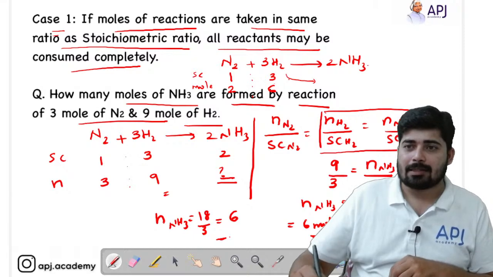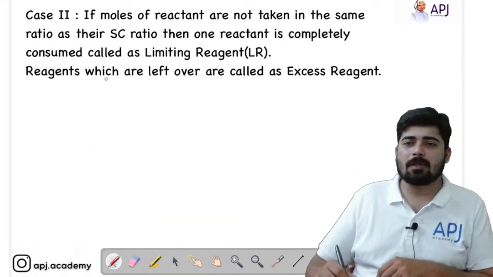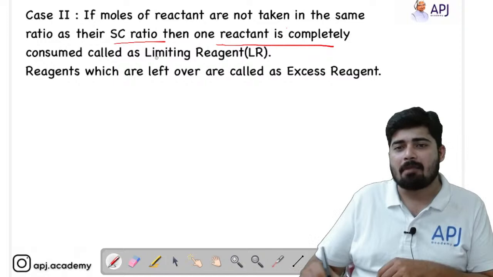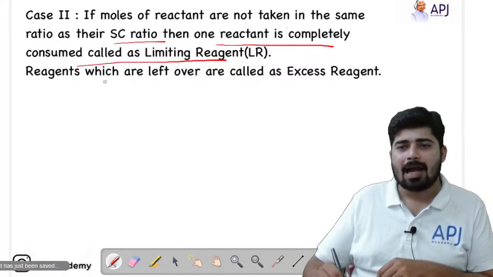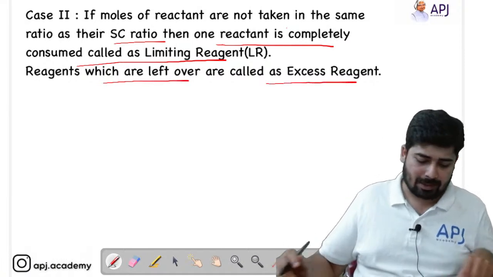Okay, students, next we will move on to the next one. If the moles of reactant are not taken in the same ratio as their stoichiometric ratio, then one reactant is completely consumed, which is called the limiting reagent, and the reagent which is left over is called the excess reagent.